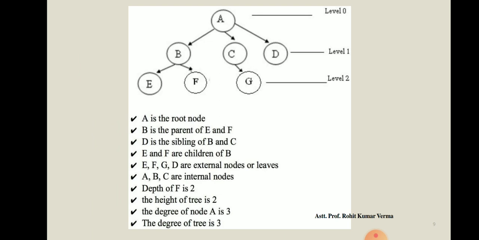So whatever we are studying, the node at the top of tree is known as root node. So A is the root node. Second thing, parent. So B is the parent of E and F.